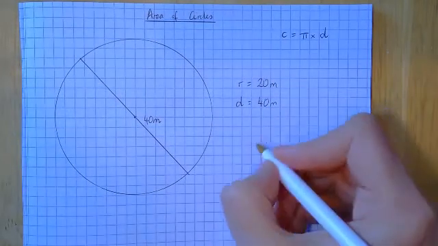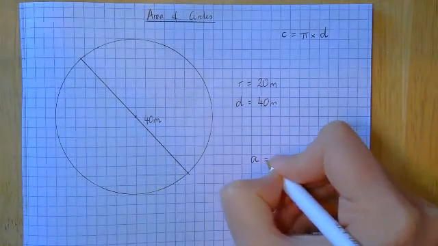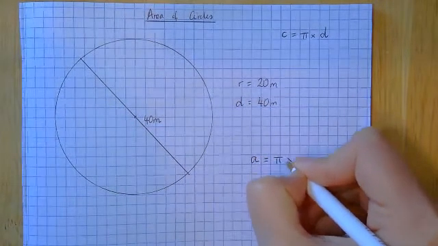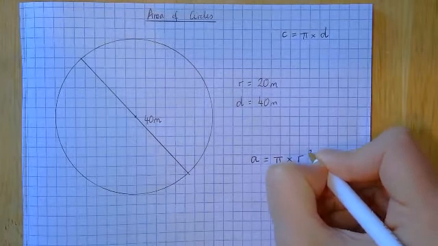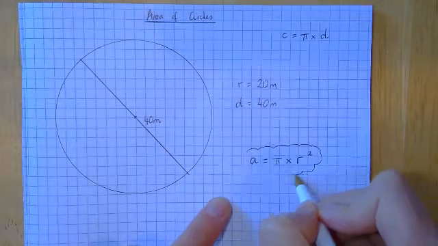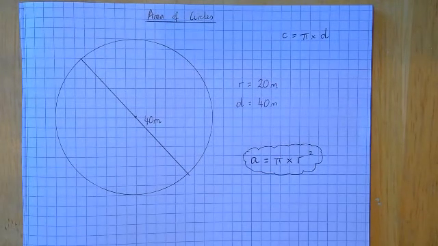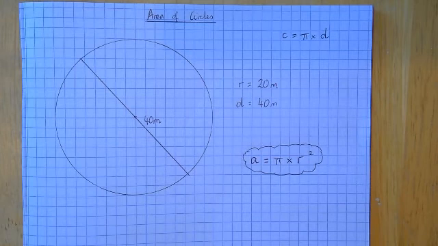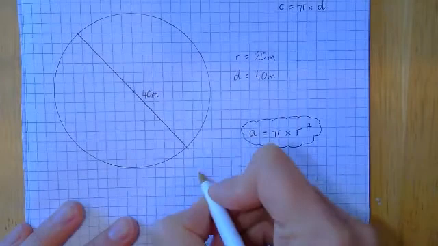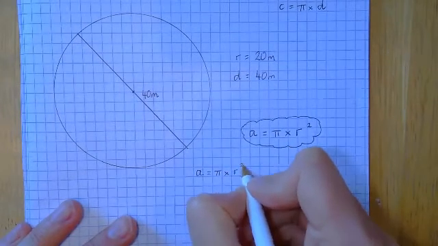Right, here's your next key formula. Okay, so the area of a circle equals pi times the radius squared. So that looks a bit nastier than the other one that we looked at, but it's actually not too bad at all. So pi times the radius squared. Now we're going to have to remember BIDMAS in a minute, so just have that floating around. Let's write down what we need to do. So area equals pi times radius squared.